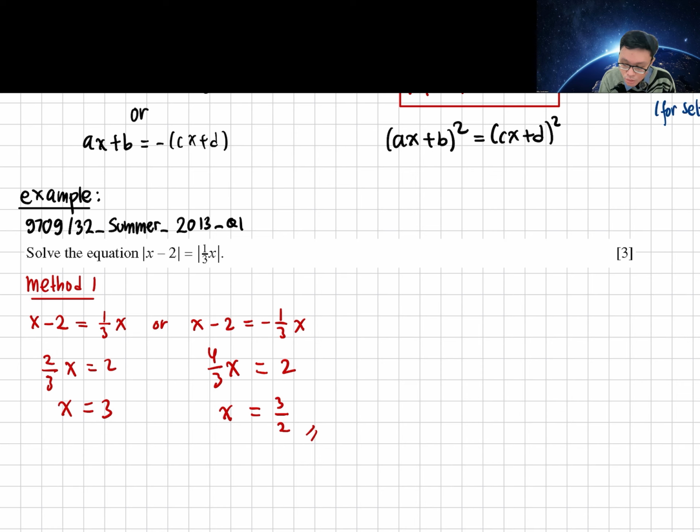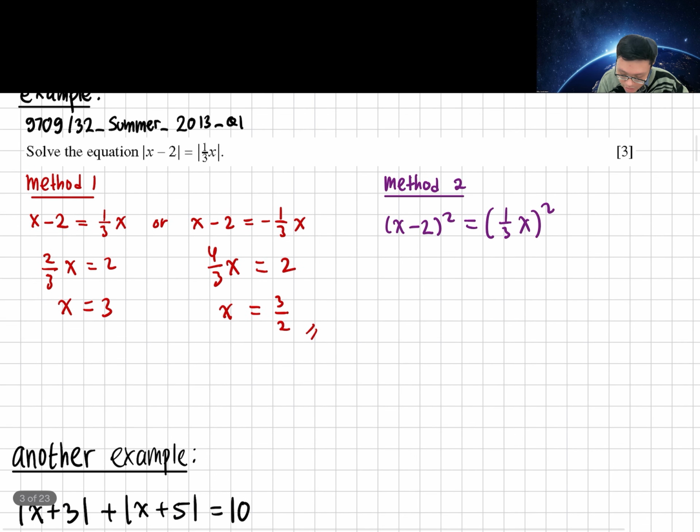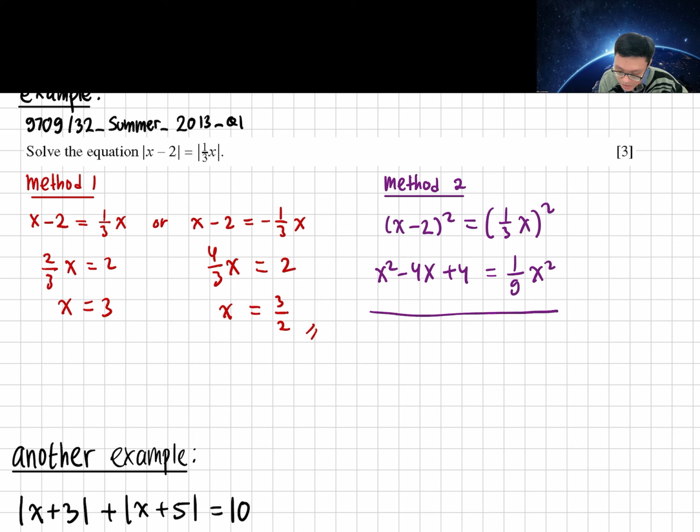Method 2, we square both sides. Because both of them are positive, we can square both sides, become x minus 2 squared equals to 1 over 3x squared. So I got x squared minus 4x plus 4 equals to 1 over 9x squared. From here, we can multiply by 9 to eliminate the fraction. So I got 9x squared minus 36x plus 36 equals to x squared.